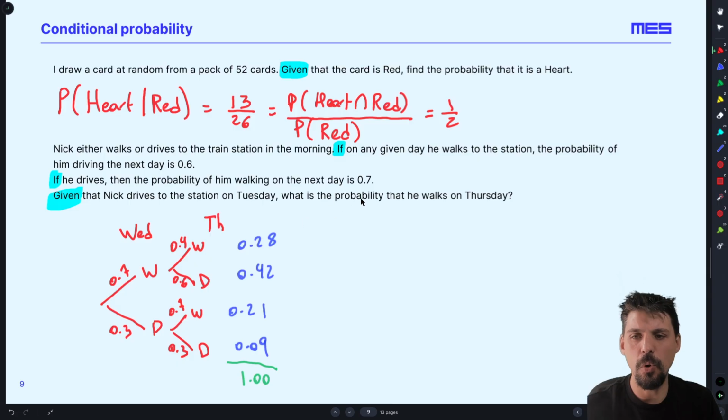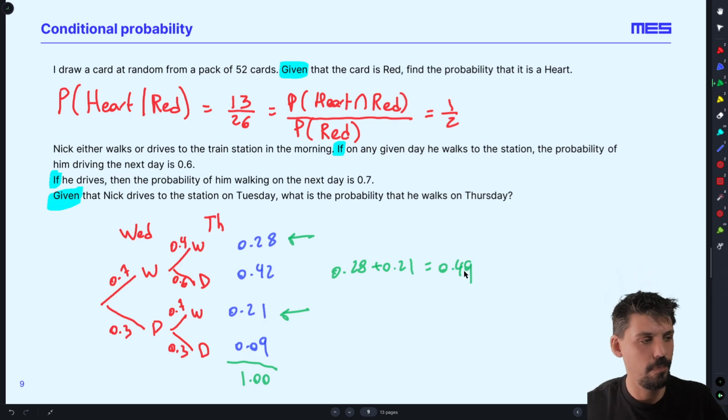Now, what can we do? What is the probability that I walk on Thursday? Which are the ones I want? Well, in this case, I walked on Thursday. In this situation, I walked on Thursday. So my overall answer will be 0.28 plus 0.21, which is 0.49. Let's unpack that again for conditional probability and tree diagrams, but they are very closely linked.